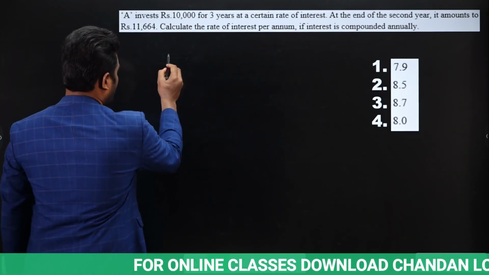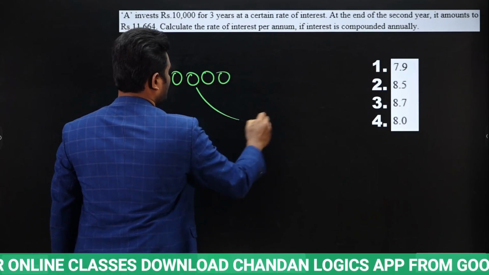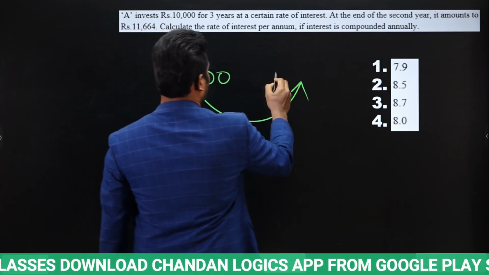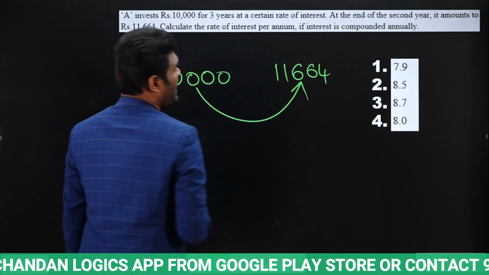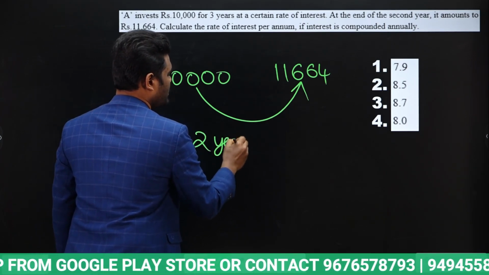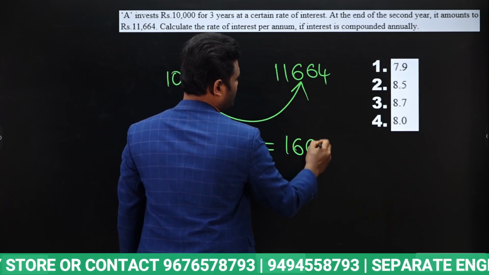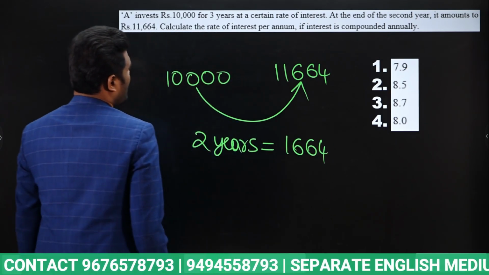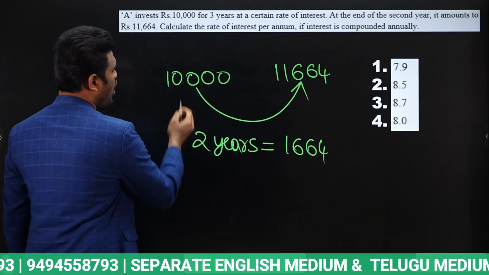Now look here. Investment is 10,000. Now this 10,000 changed to 11,664 at the end of the second year, which means in 2 years, he is getting interest of 1664, yes or no?